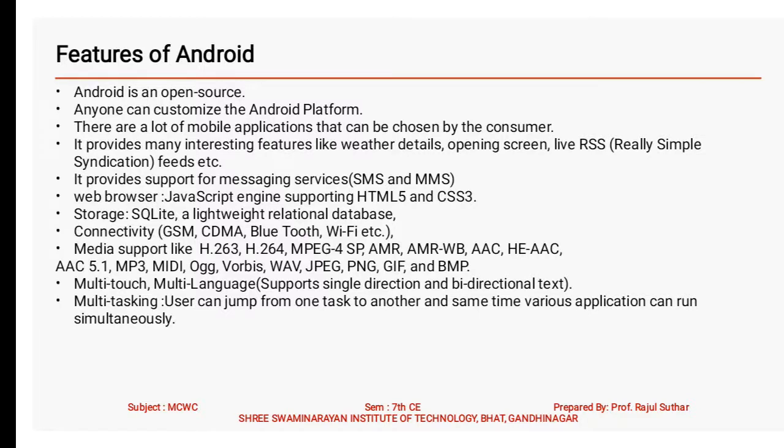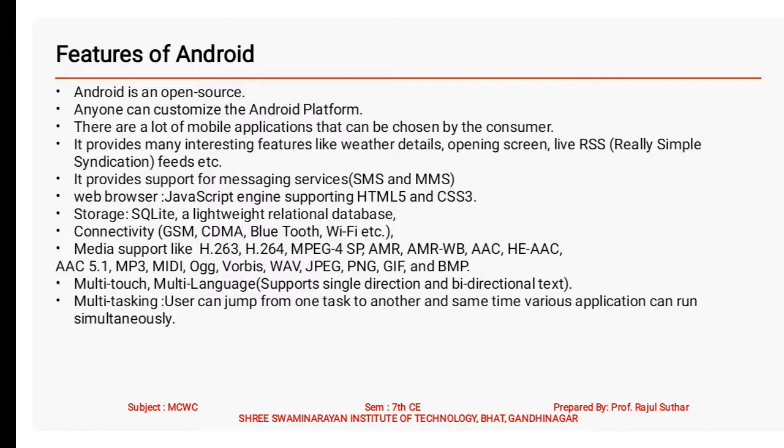Media support like H.263, H.264, MPEG-4 SP, AMR, WB, AAC. These are the formats. Then MP3, MIDI, OGG. We are all familiar with these formats for audio files, as well as picture formats like JPG, PNG, GIF and BMP. All the formats or extensions are supported by Android.